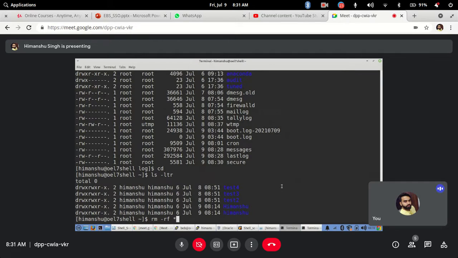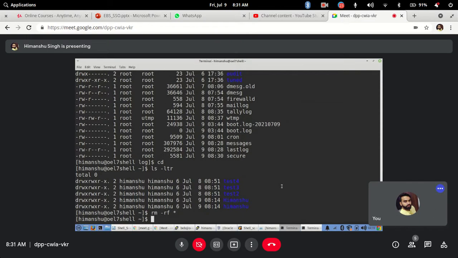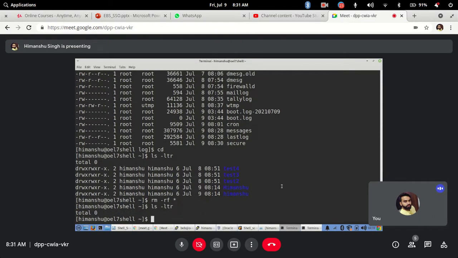If I give it like this and hit enter, it will totally remove all the files and directories from here. If you see, it's totally gone. Any directories, files, everything will be removed.